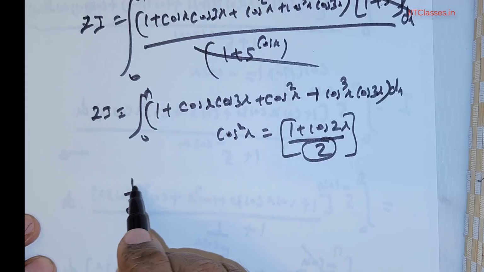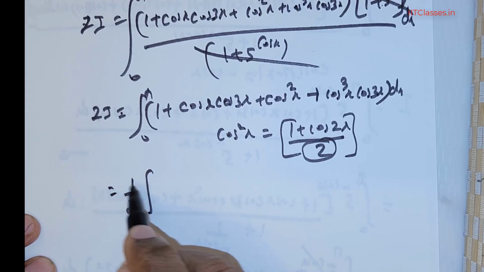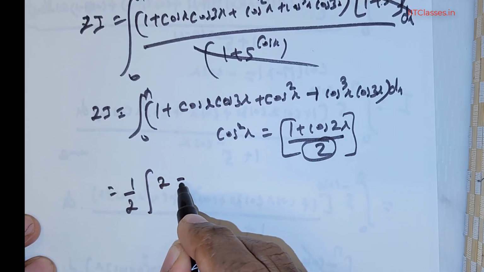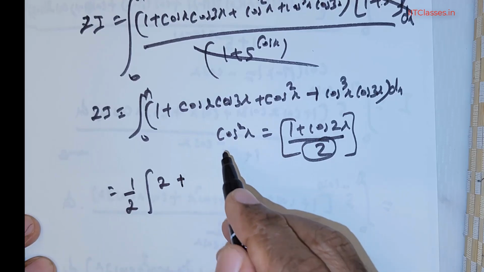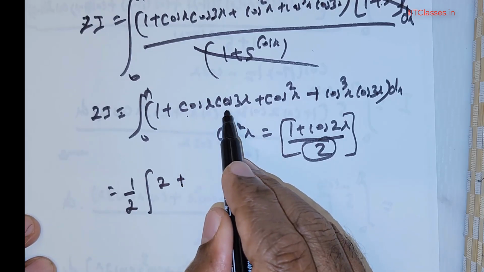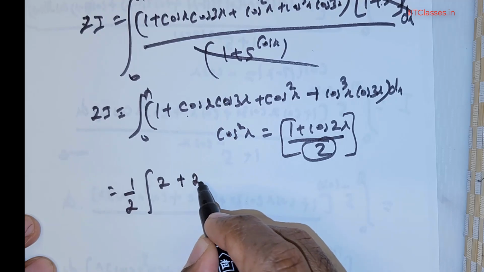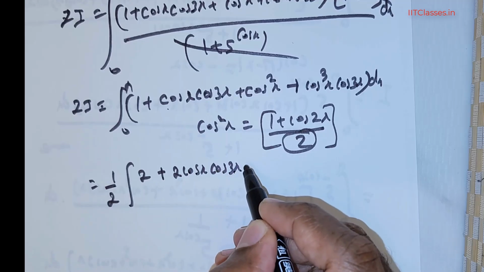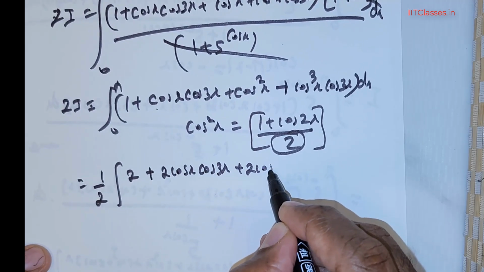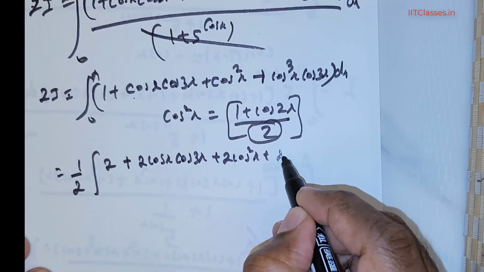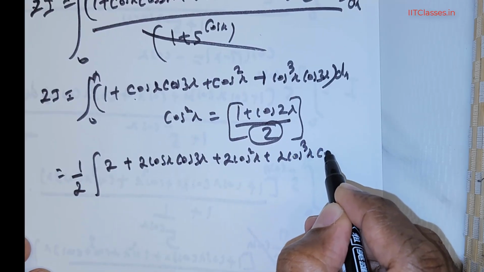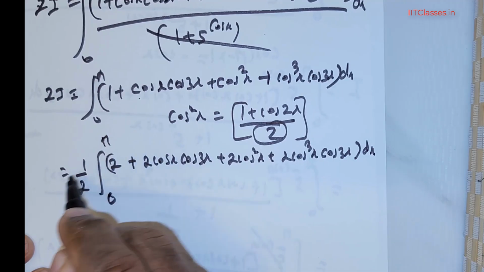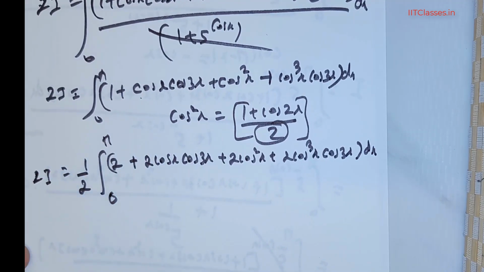So this is going to be 1 over 2, and I will multiply 2 throughout: 2 + 2 times cos x times cos 3x + 2 times cos²x + 2 times cos³x times cos 3x, times dx. Limits are 0 to π, and you have 2I.